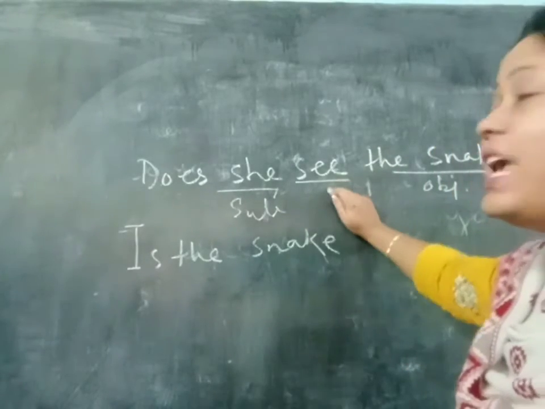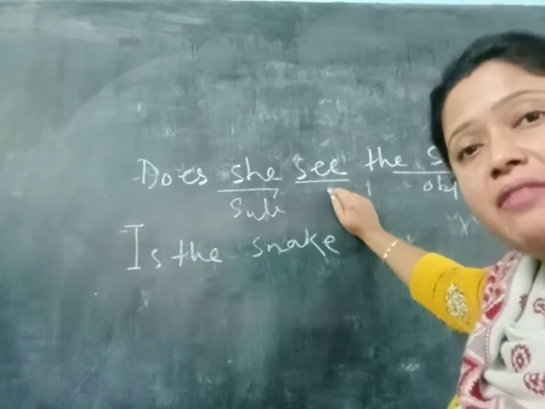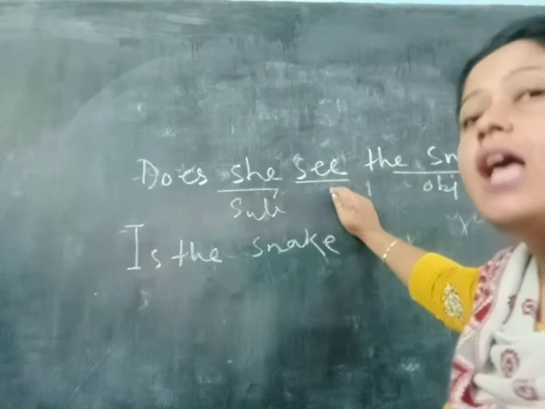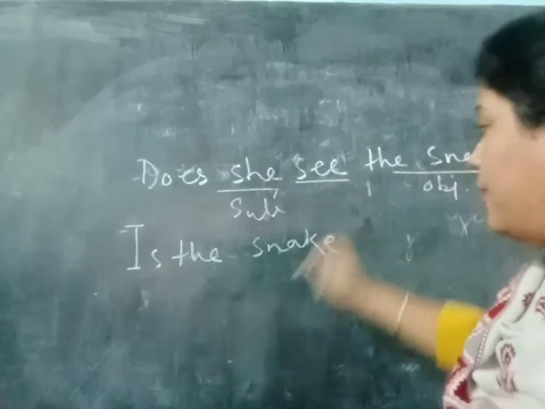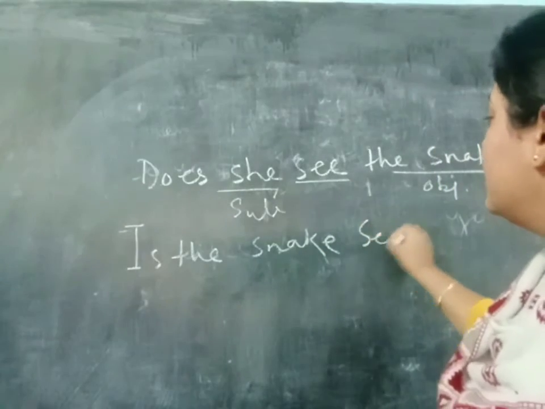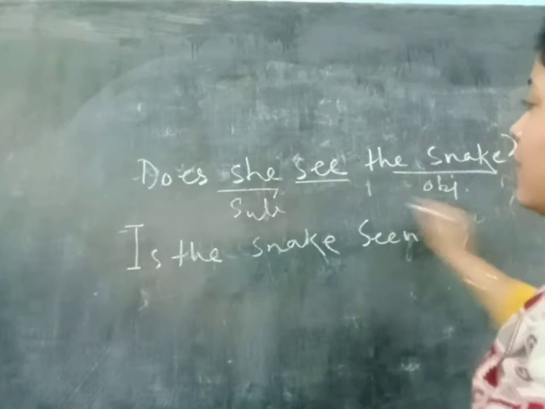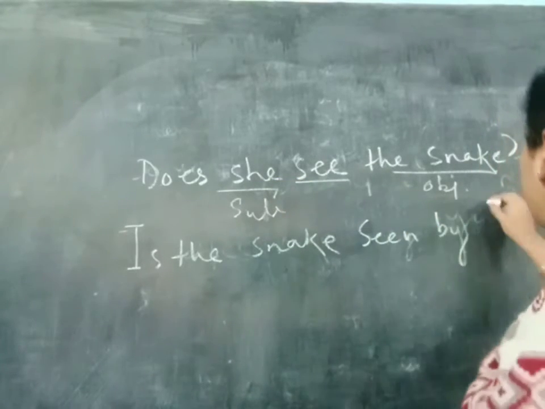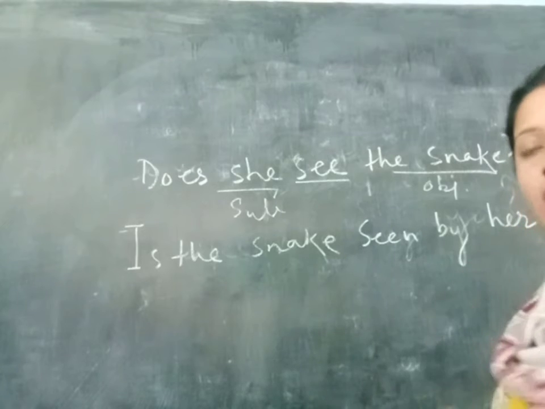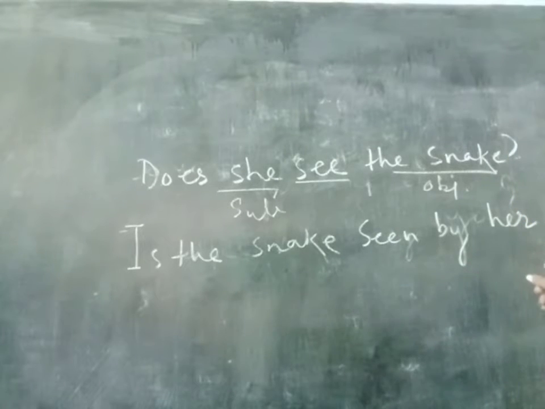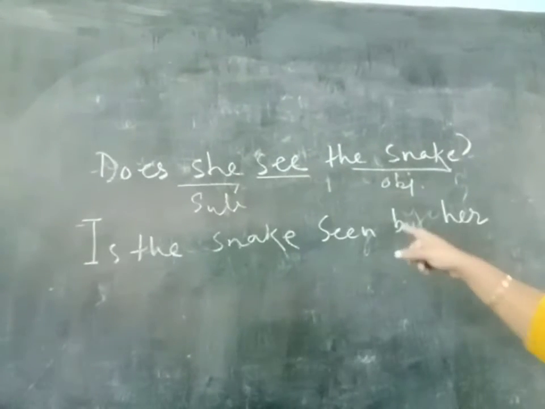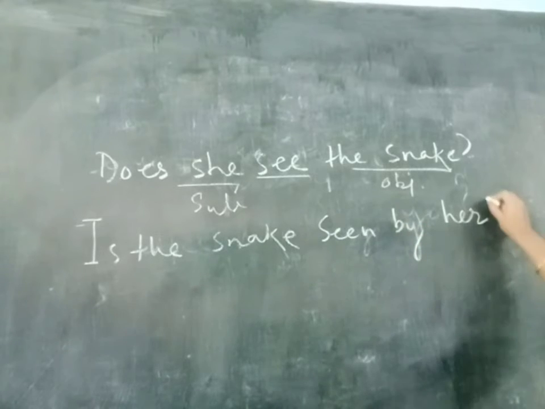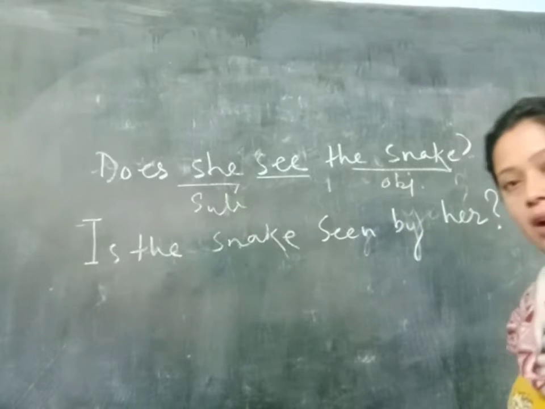Is the snake, see is the verb, see is the main verb. So, see, saw, seen. Is the snake seen by, she will become her. Is the snake, you can see this, is the snake seen by her?